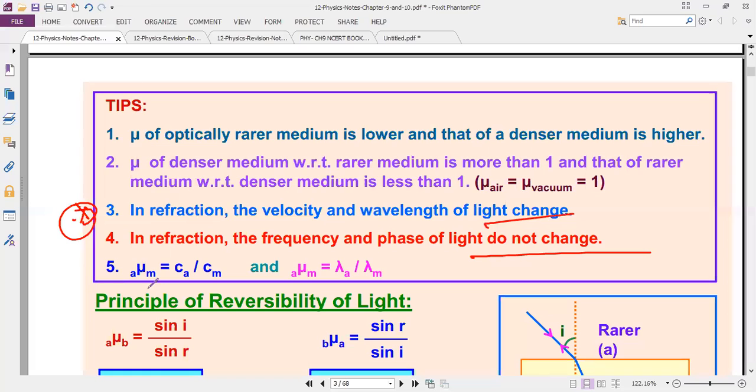So this is a formula. Air to medium: speed of light in air, and this is in a particular given medium. This is related to speed. This is related to wavelength.